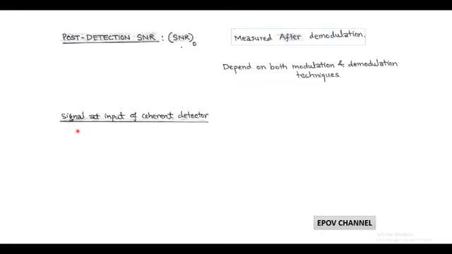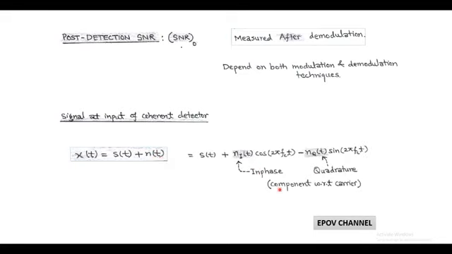Now again we consider input signal x(t) equals s(t) plus n(t). Here n(t) is called narrowband noise and expressed in terms of in-phase and quadrature component with respect to carrier. So input signal x(t) equals s(t) plus n_i(t) cos 2πfct minus n_q(t) sin 2πfct. Here n_i is in-phase and n_q is quadrature component of narrowband noise.